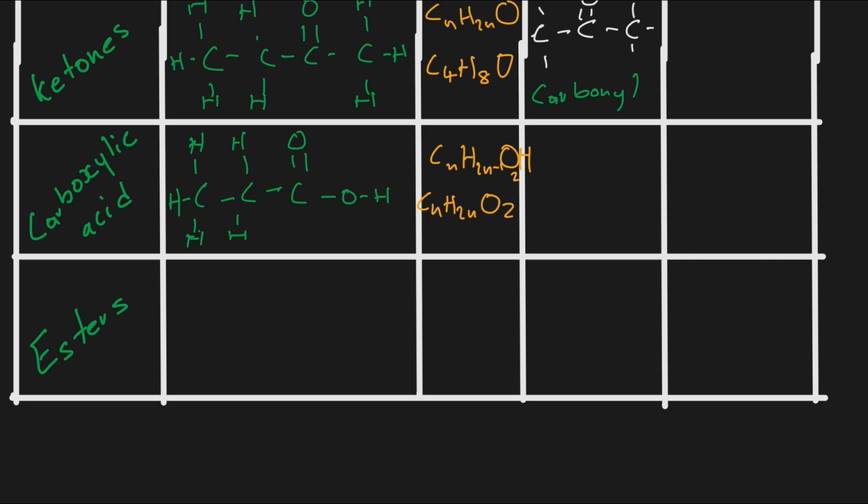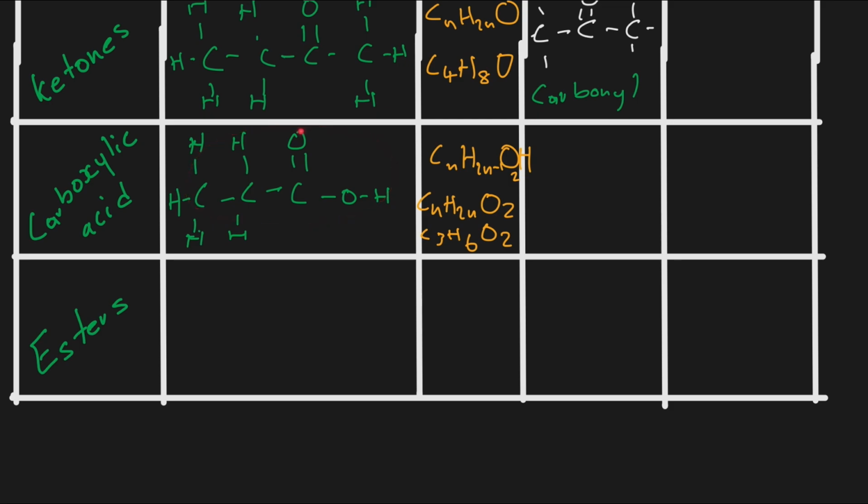So now if we were to determine the molecular formula of this compound, we will say for 3 carbons, we're going to have 3, and then we have 2 times n, which is going to be 6 in this case. We're going to have 2 oxygens. So that means this will be the molecular formula of this particular carboxylic acid.